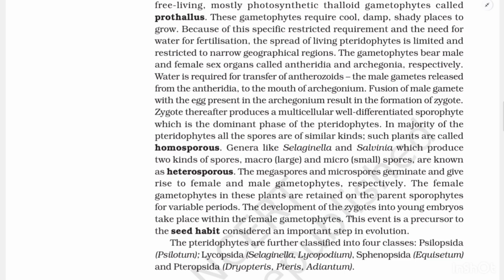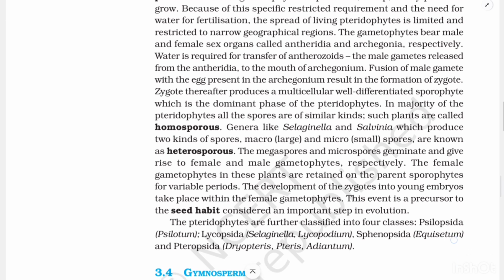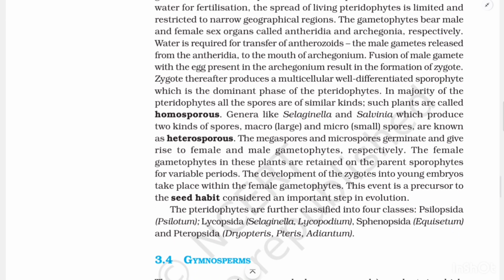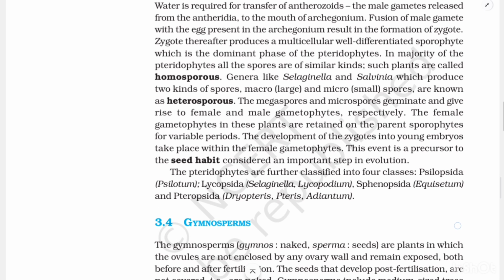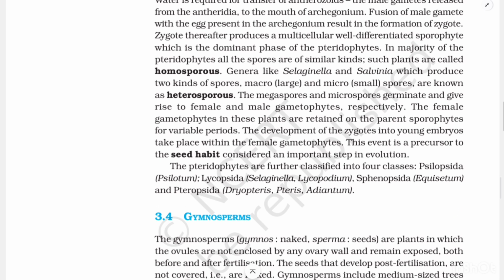The gametophytes bear male and female sex organs called antheridia and archegonia respectively. Water is required for transfer of antherozoids, the male gametes released from the antheridia, to the mouth of archegonia. Fusion of the male gamete with the egg present in the archegonium results in formation of zygote. The zygote thereafter produces a multicellular, well-differentiated sporophyte, which is the dominant phase of the pteridophytes.